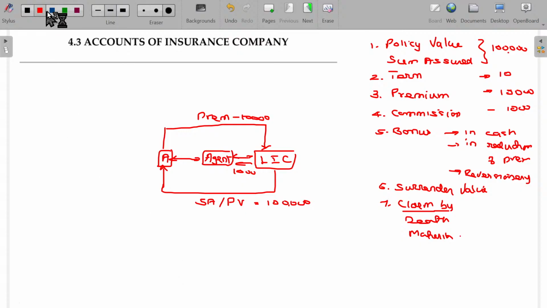Now suppose you just think, instead of the policyholder being A, it's a big corporate like TCS, Tata Consultancy Services, which makes a payment of premium to LIC, like 10,000 lakhs, for all their employees. And LIC has to pay if anything happens to the employees. The policy value may be 1,000 crores, and the premium is also very big money, and the commission payable on this being 1,000 lakhs, otherwise 10 crores. Is that okay? That's the scenario.